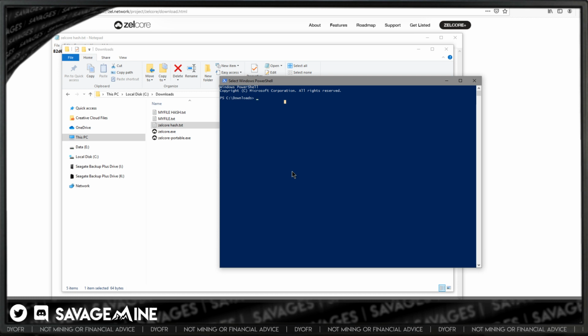So we'll just type in Get-FileHash, and then the file name, which is Zelcore.exe, then Format-List.